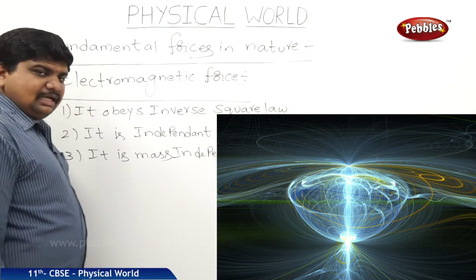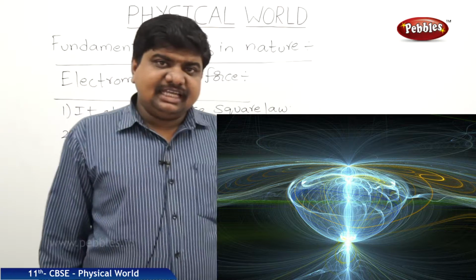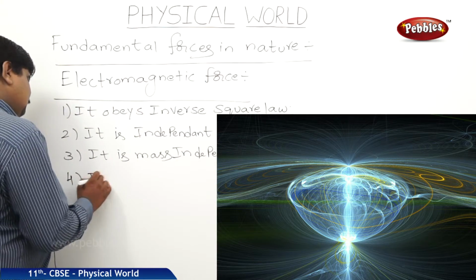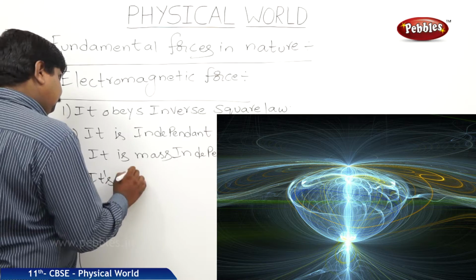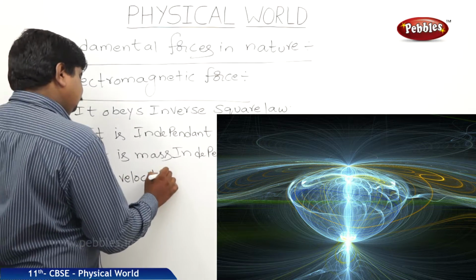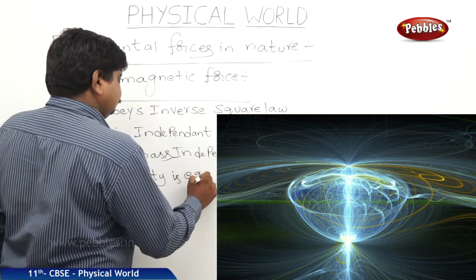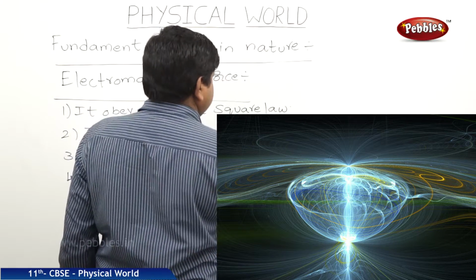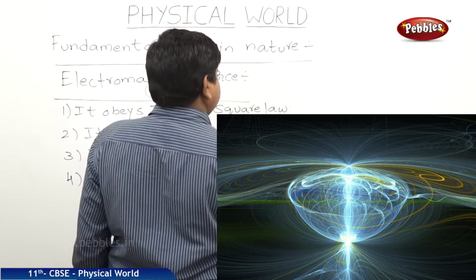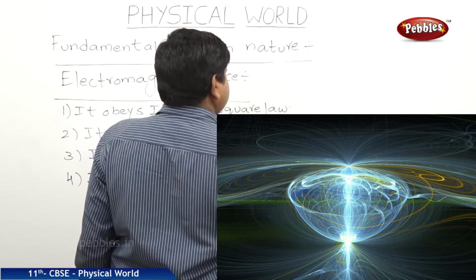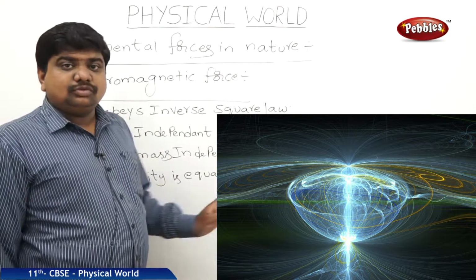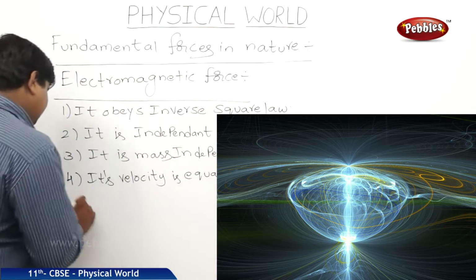These forces have velocity which is equal to the velocity of light. All these forces move with rectilinear propagation.